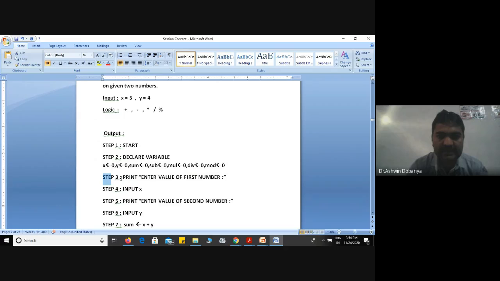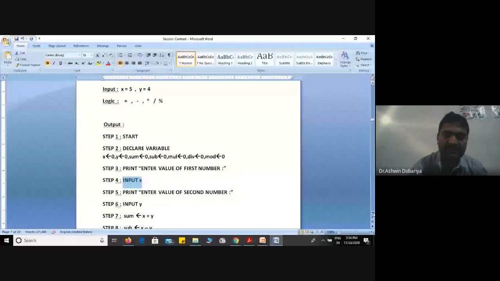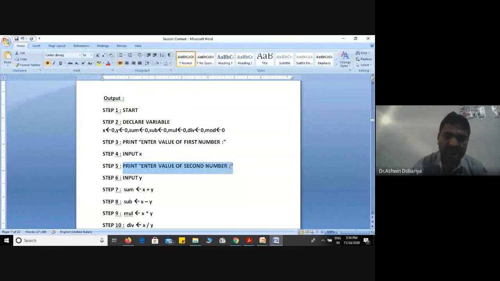Next step is print. We will give one message to the user. Which message will we give? Enter value of first number, and whatever value is entered, the first number is assigned to which variable? X. So input X. Similarly, we will ask for another value from the user: print enter value of second number. This message is only for the user, which will display on screen. Based on that, the user will enter the data, and whatever second value is entered will be stored into the Y variable, and we can mention that as input Y.